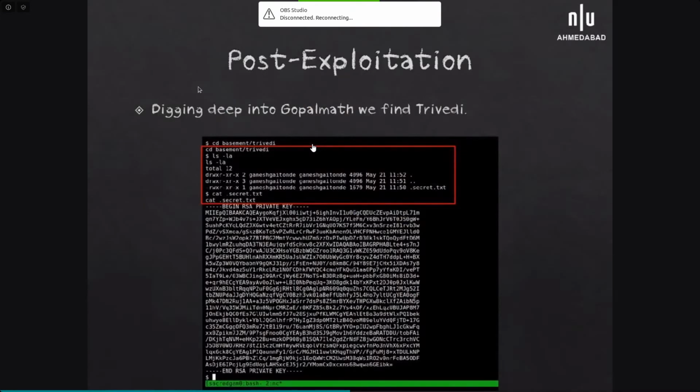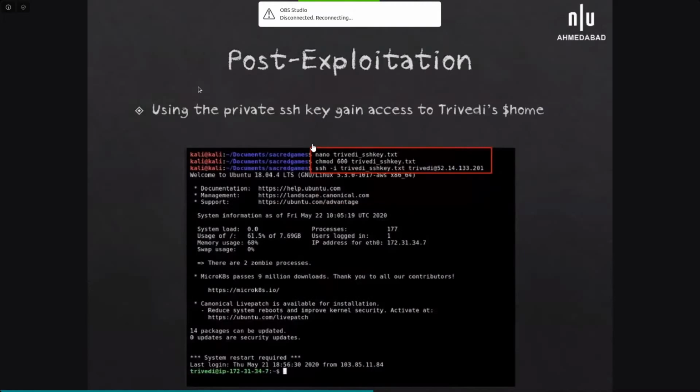There is a reference from this series. In Gopal Math, Trivedi is also at the same place where Ganesh Gaitonde was. When you deep dive into Gopal Math, you will find a folder called basement, and in the basement there is Trivedi. From there you will get the SSH key for Trivedi. Using SSH to gain access to the server.